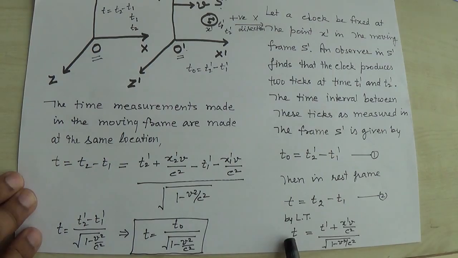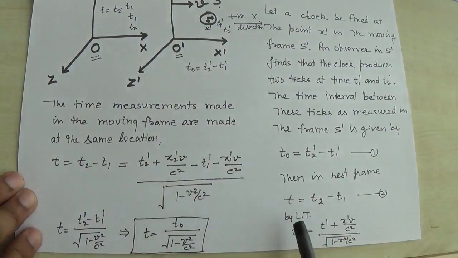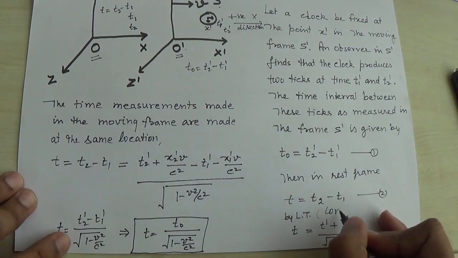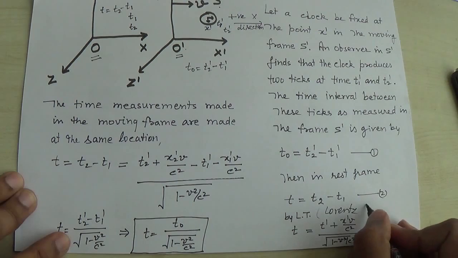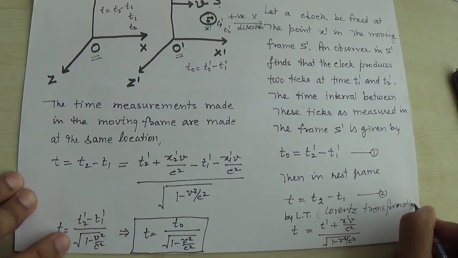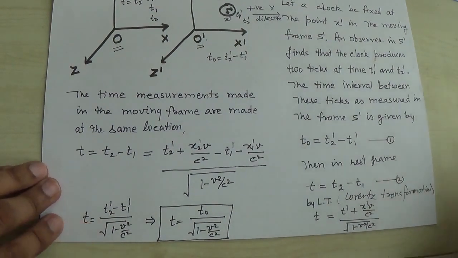So t is the time for observer O. That formula from the Lorentz transformation you can write here. But the formula which I have written here comes from the inverse Lorentz transformation: t is equal to t prime plus x prime v upon c square, upon this factor square root 1 minus v square upon c square. And further,